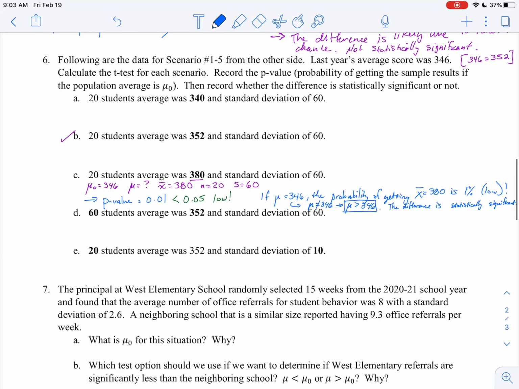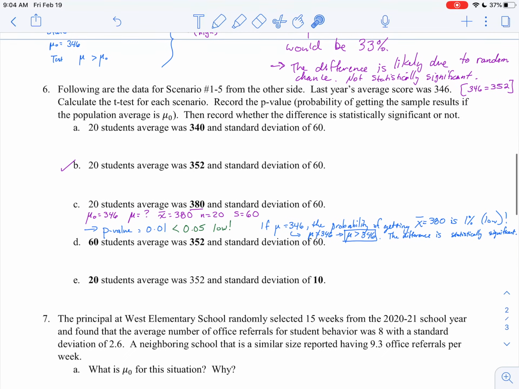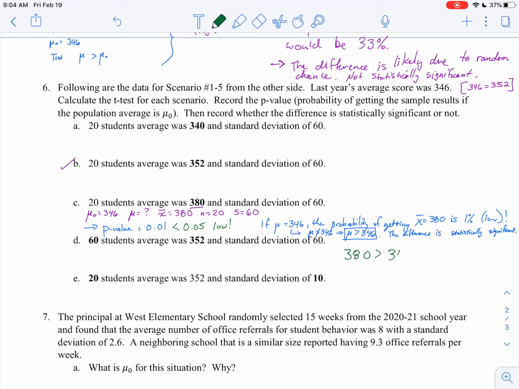So, quick summary here. When we have sample data, like 380, and we want to see, is it actually higher than 346? Or is this just due to chance? I should be more careful with my words. 380 is higher than 346, right? We would all agree. What I'm really saying is, is the population average higher than 346?